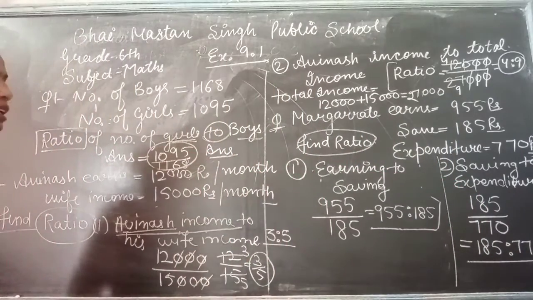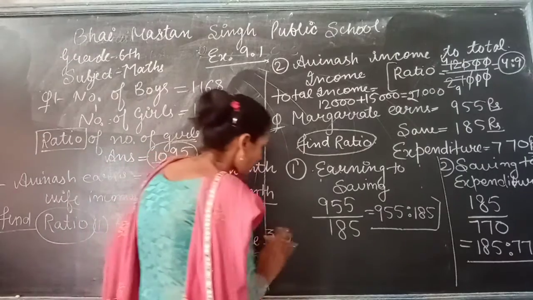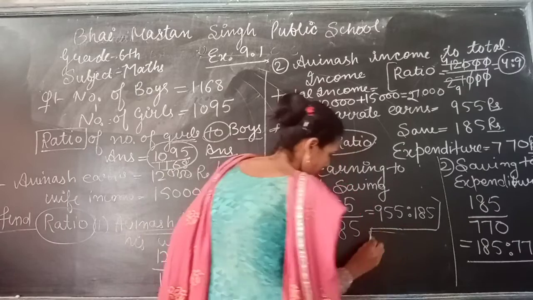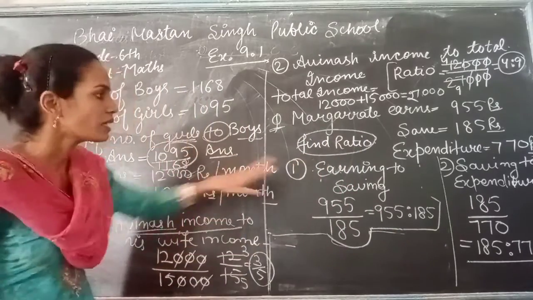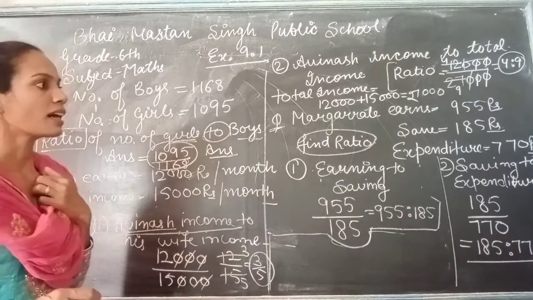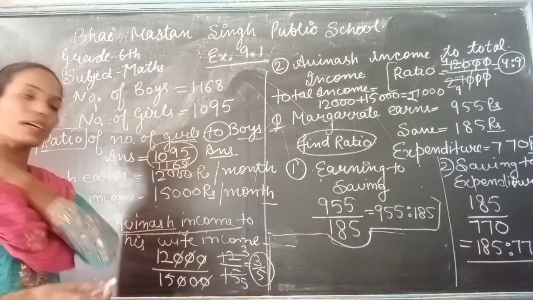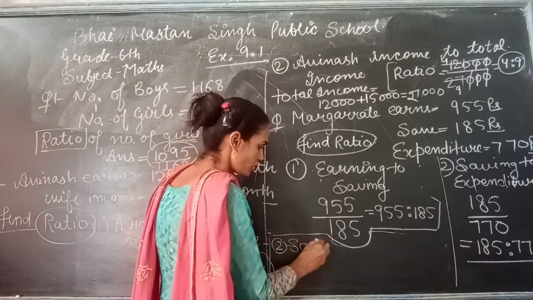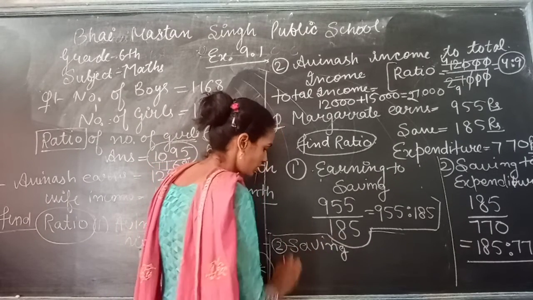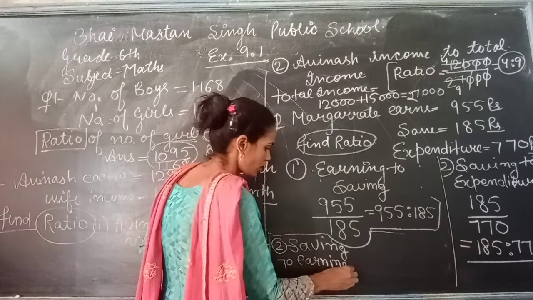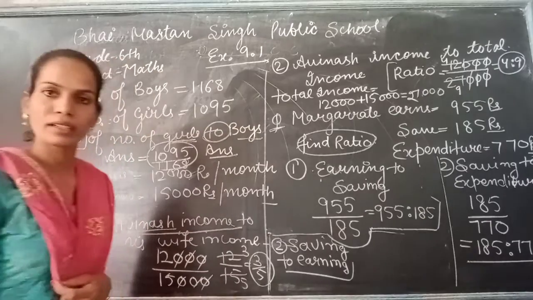Clear to you? And the next part is, if we want to calculate, yes, earning to saving, saving to expenditure, next saving to earning. Next ratio, saving to earning.